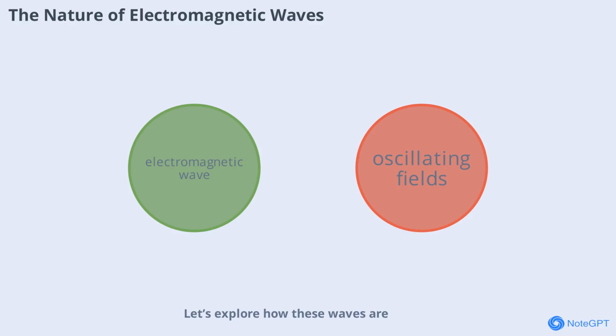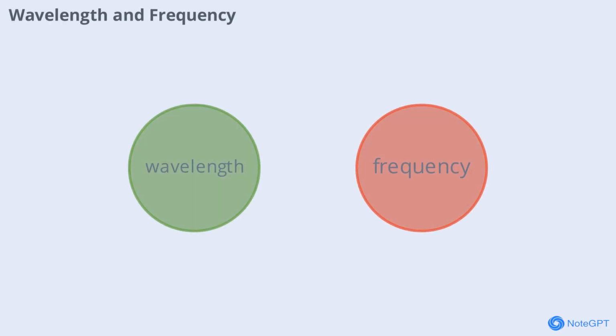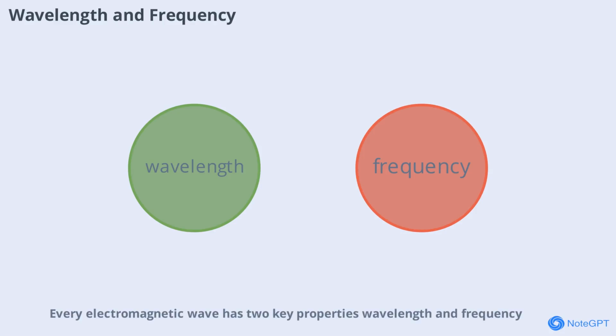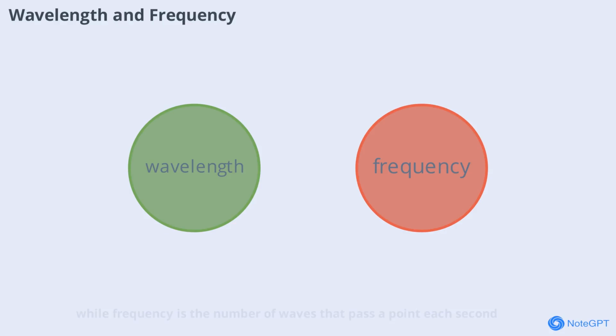Let's explore how these waves are classified based on their wavelengths and frequencies. Every electromagnetic wave has two key properties: wavelength and frequency. Wavelength is the distance between two consecutive peaks of a wave, while frequency is the number of waves that pass a point each second. These two are inversely related.